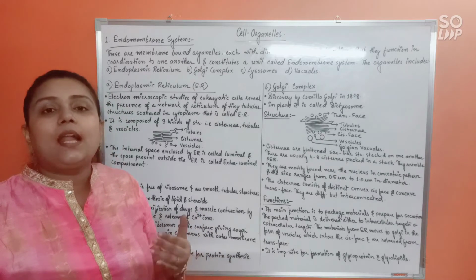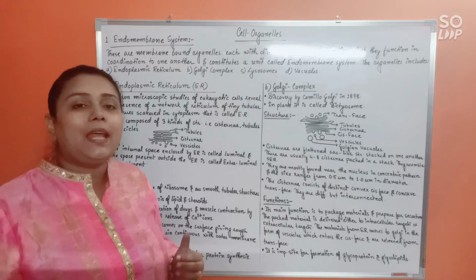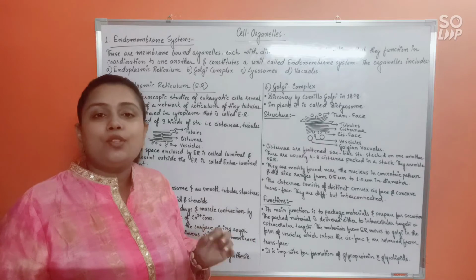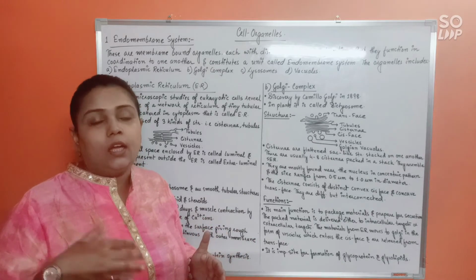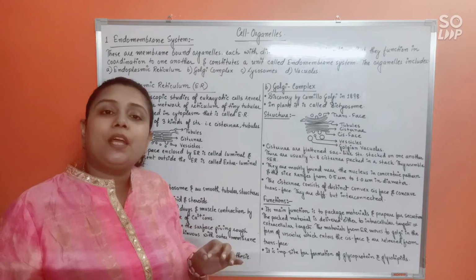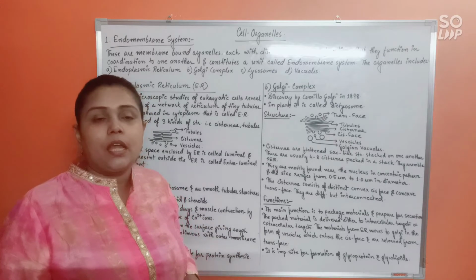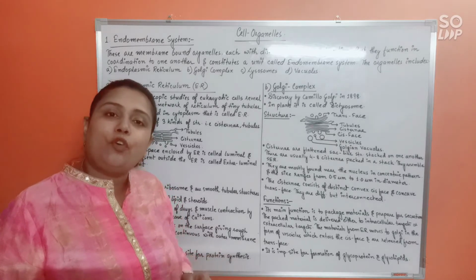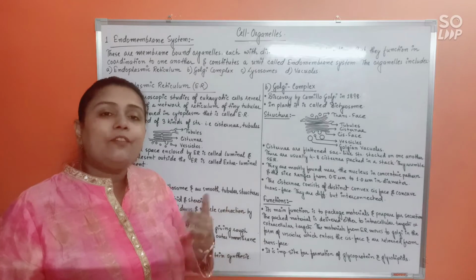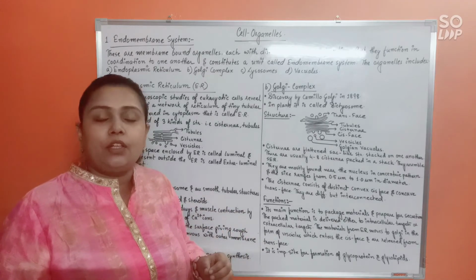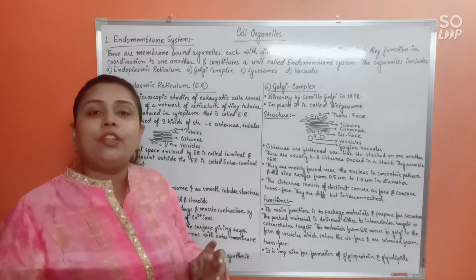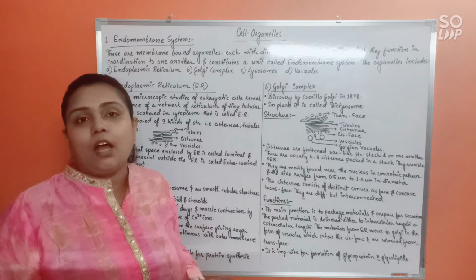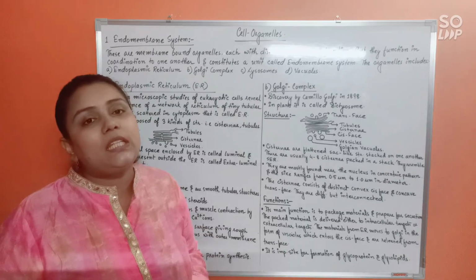Alright, so it is the larger subunit of the ribosome that will remain attached to the surface of the RER. Because of that, the rough endoplasmic reticulum would become rough or granular on its surface. Hence the name. Understood? There are certain glycoproteins called ribophorin 1 and ribophorin 2. They mainly allow the attachment of the larger subunit of the ribosome with the surface of the rough endoplasmic reticulum. Okay, so the main function of RER would be protein synthesis.